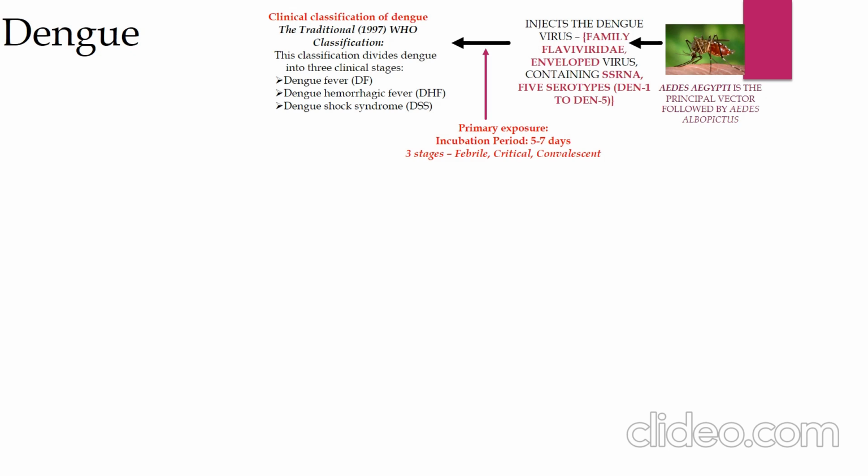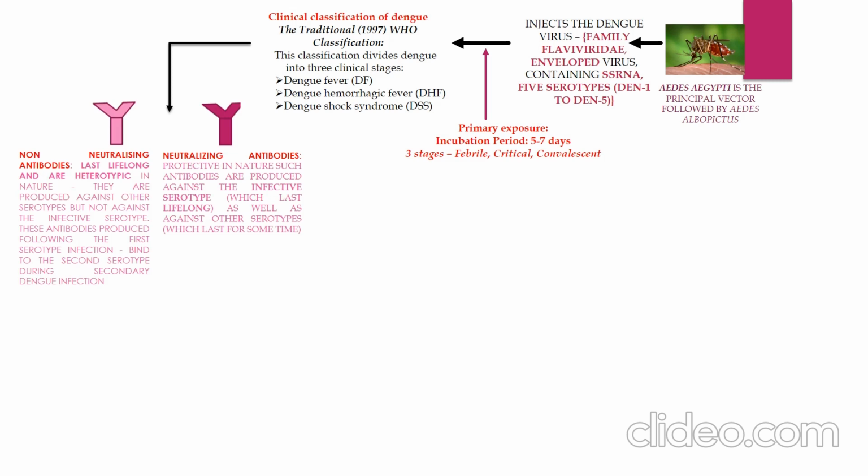Neutralizing antibodies are protective in nature. Such antibodies are produced against the infective serotype, which last lifelong, as well as against other serotypes, which last for some time. Non-neutralizing antibodies can last lifelong and are heterotypic in nature. They are produced against other serotypes, but not against the infective serotype.